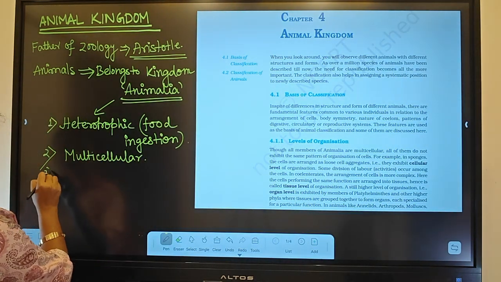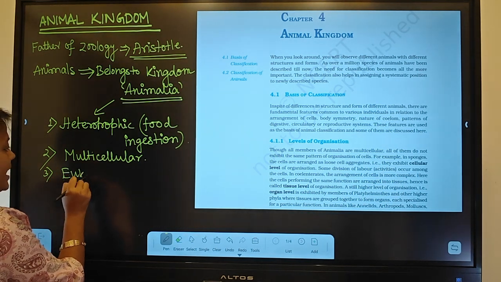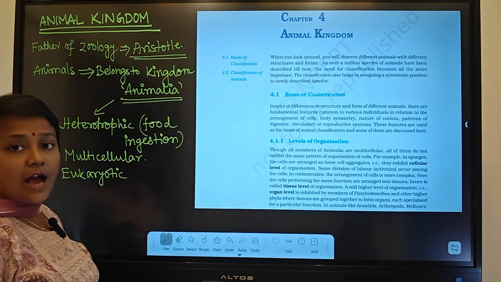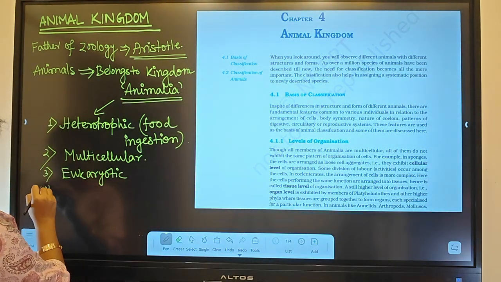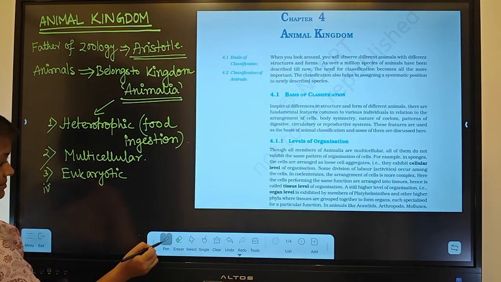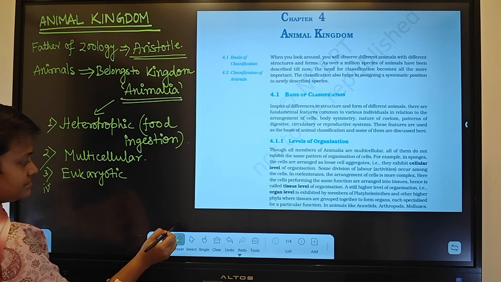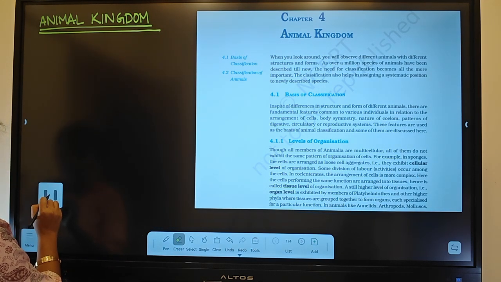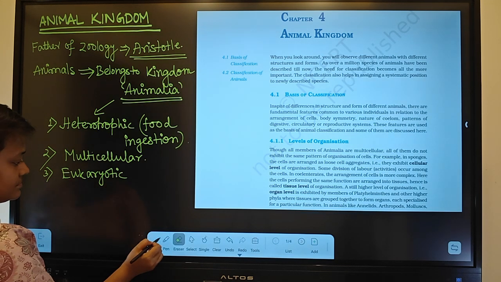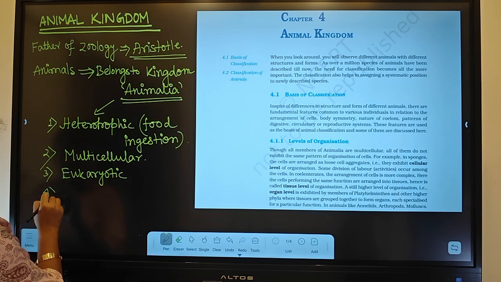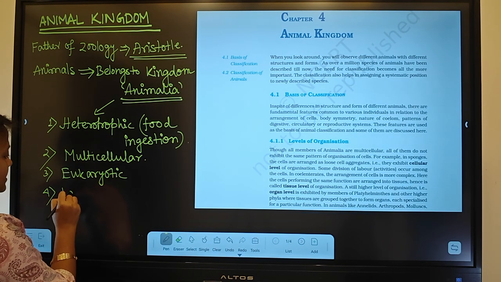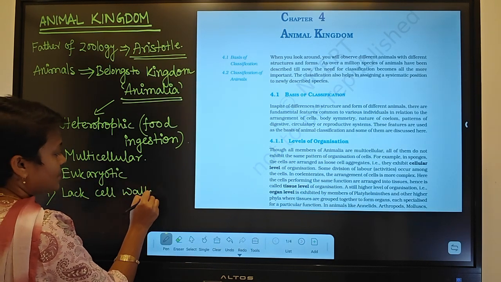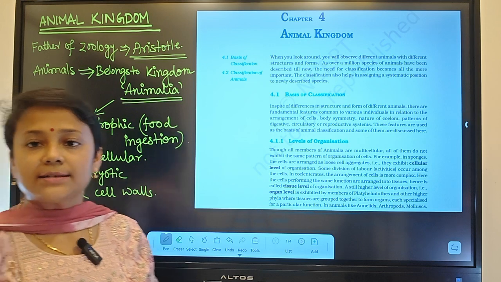Thirdly, they are all eukaryotic. And fourth, they lack cell wall. Unlike plants, they lack cell wall.